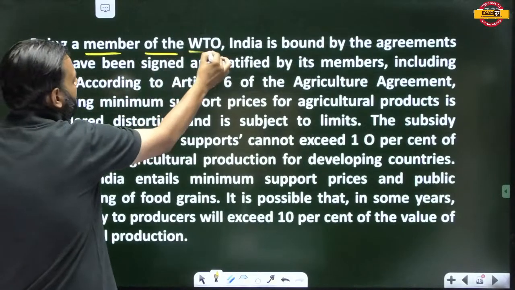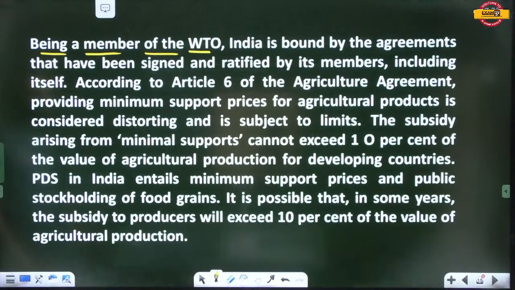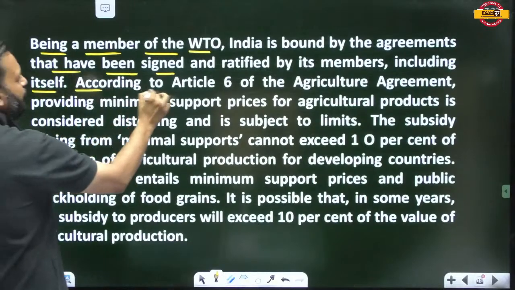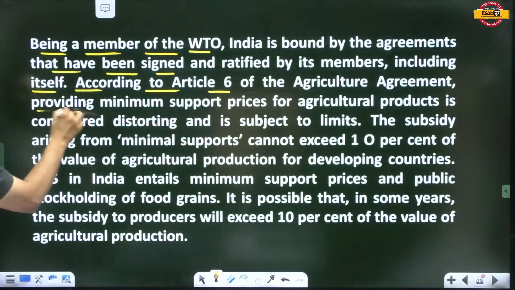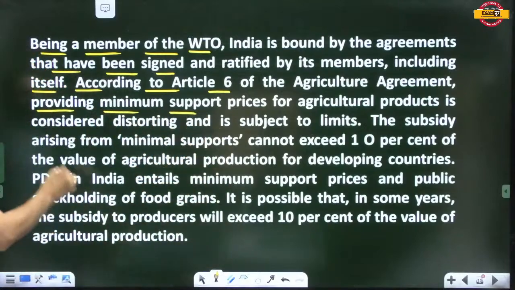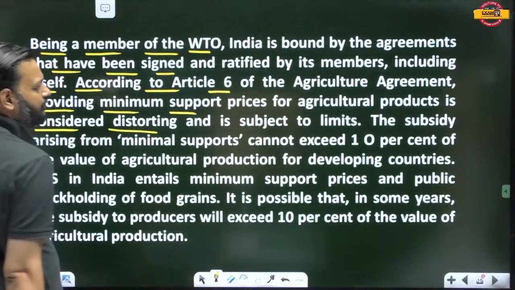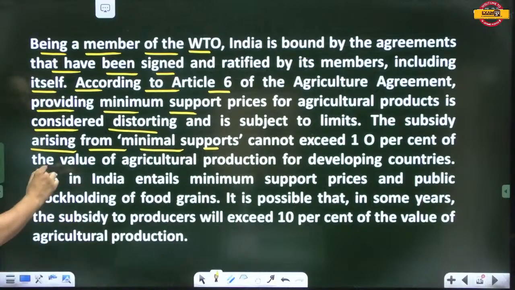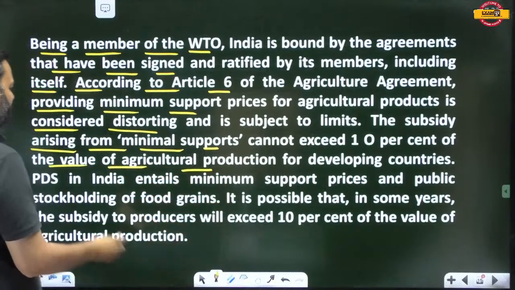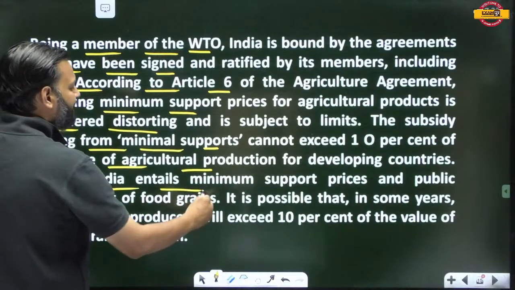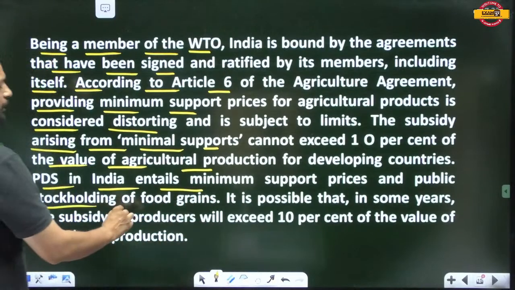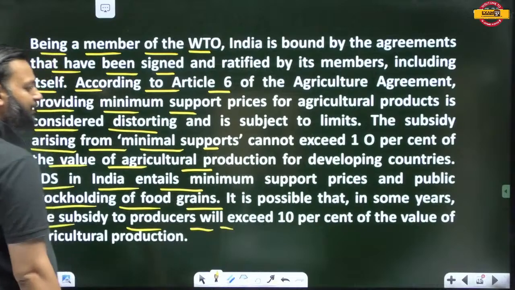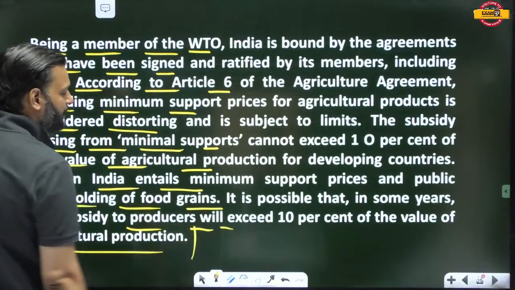Being a member of the WTO, India is bound by the agreements that have been signed and ratified by its members, including itself. According to Article 6 of the Agriculture Agreement, providing minimum support prices for agricultural products is considered distorting and is subject to limits. The subsidy arising from minimum support cannot exceed 10% of the value of agricultural production for developing countries. PDS in India entails minimum support price and public stockholding of food grains. It is possible that in some years the subsidy to producers will exceed 10% of the value of agriculture production.